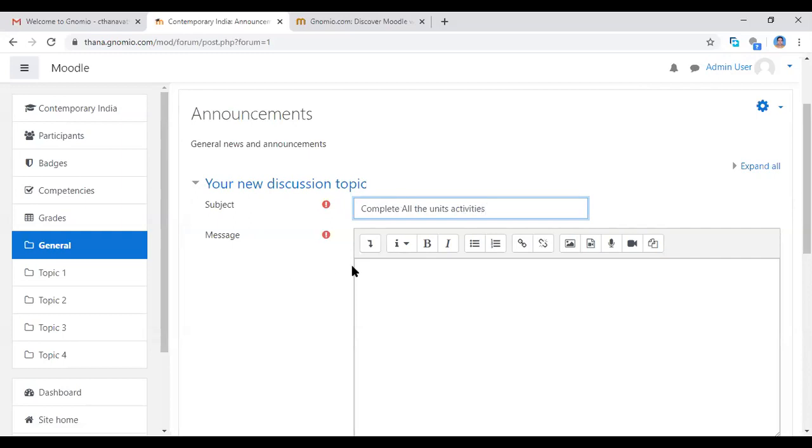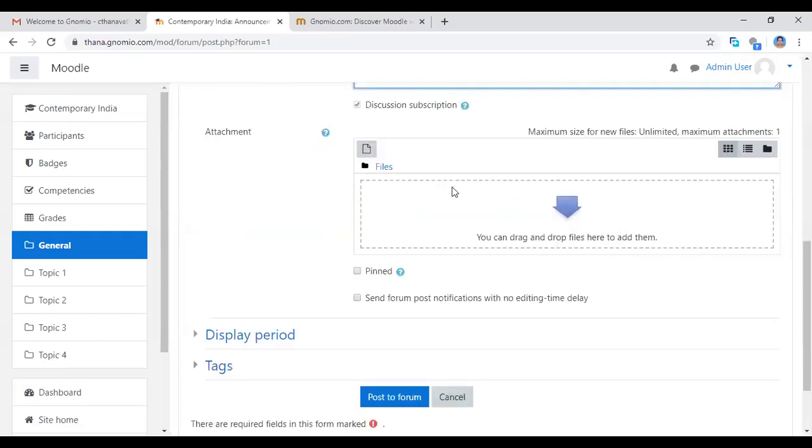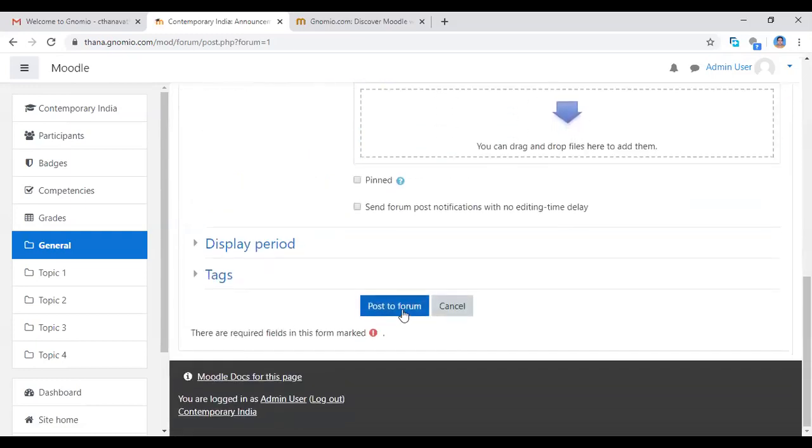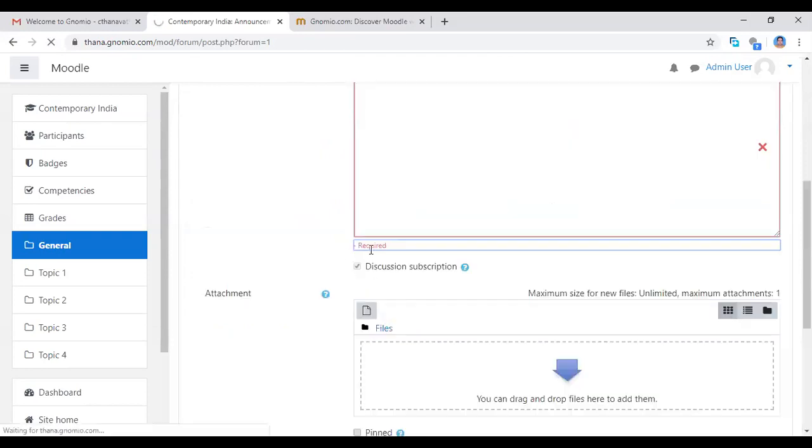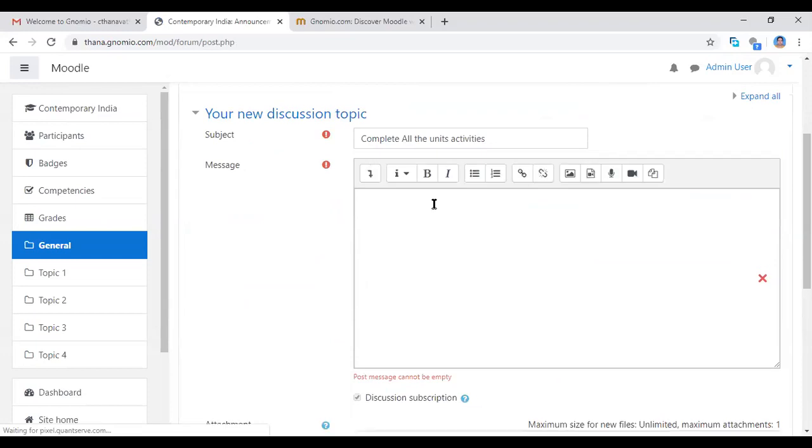This is my announcement, and you can type the message describing the course here. Here you can also add files and post to forum. So now I am clicking post to forum. You must give the message compulsorily.